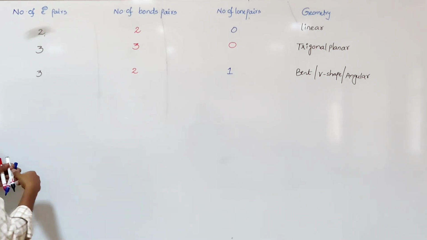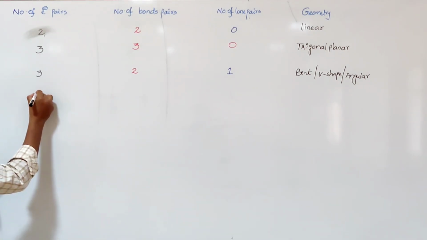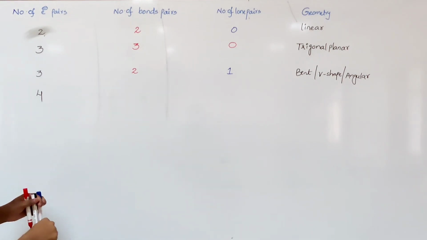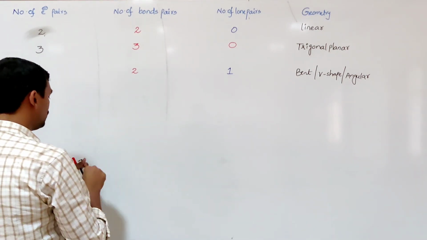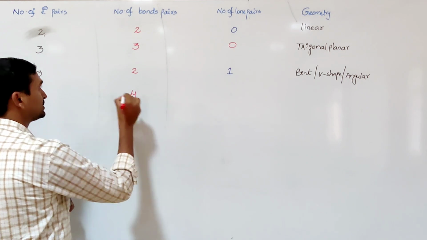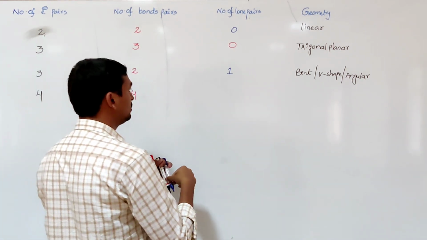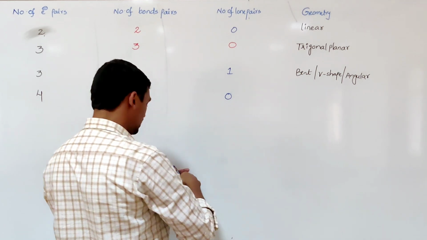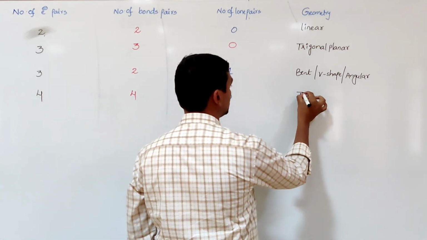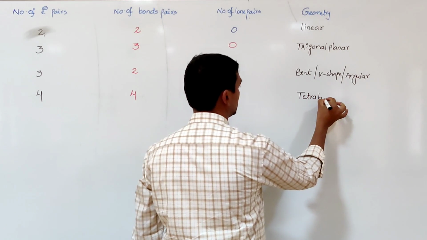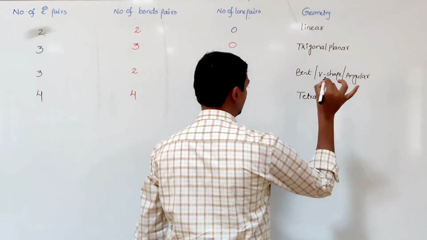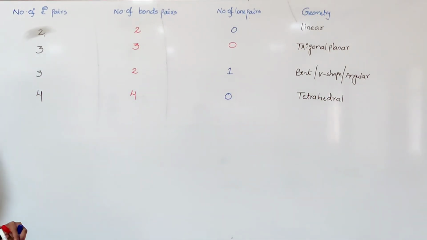Here 4 electron pairs are present. If 4 electron pairs are present, and all 4 are bond pairs with 0 lone pairs, the geometry of the molecule is tetrahedral. Around the central atom 4 electron pairs are present, all 4 are bond pairs. The electronic geometry is tetrahedral, and the molecular geometry is also tetrahedral.